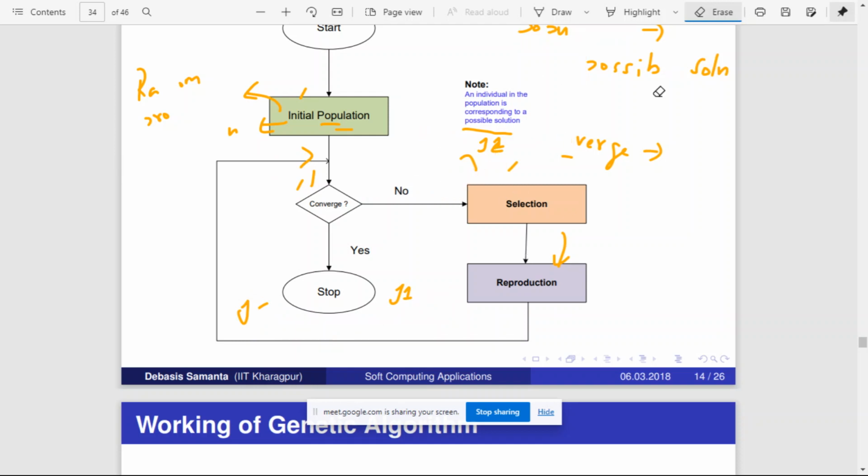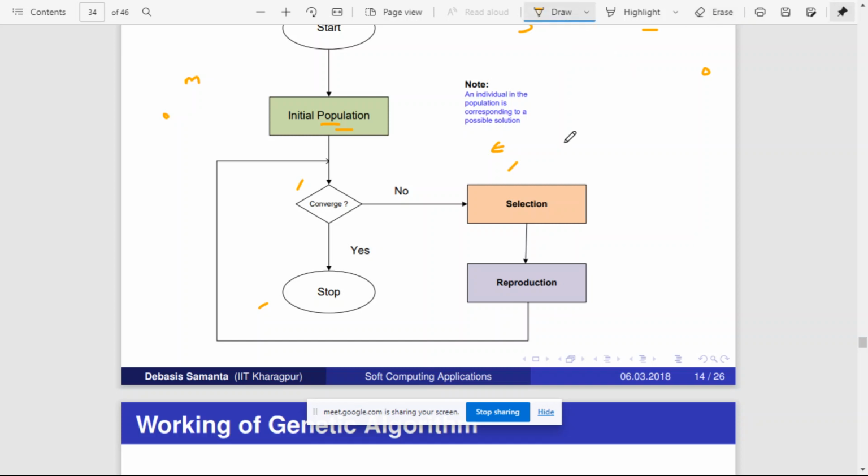There will be an initial set of population, where each individual is a possible solution. From this, randomly pick any one solution and check whether it is converged or not. Converging means, are you happy with the solution or not. If you are not happy with the solution, then go for selection. Select any two individuals, perform crossover, create a new solution, and check whether the new solution is converged or not. If it is not converged, repeat the same process. This is how, in broad terms, the genetic algorithm works.